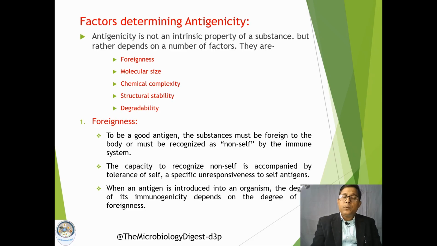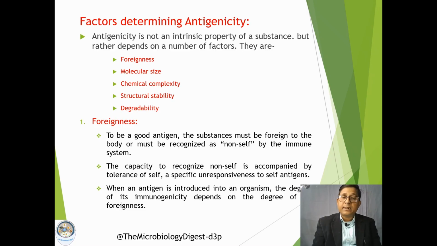So what are they? To be an antigen, or to be a good antigen, a substance or molecule must have some properties. Number one is foreignness. Then the molecular size, they should have a specific molecular size.